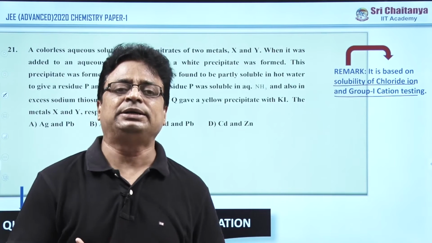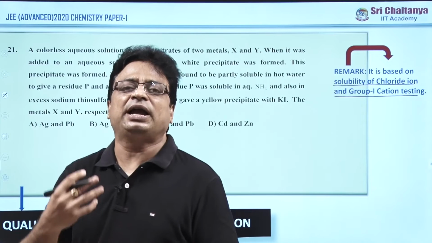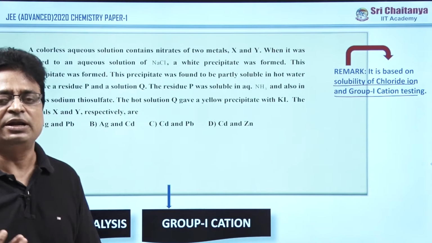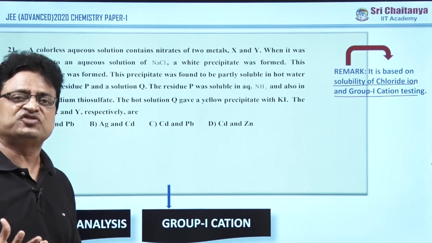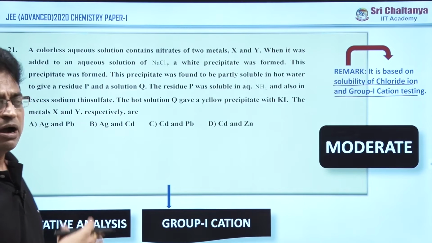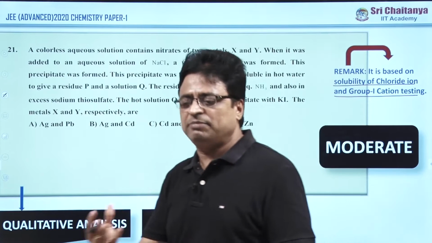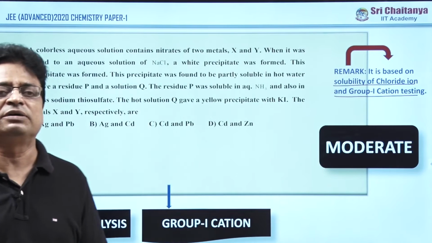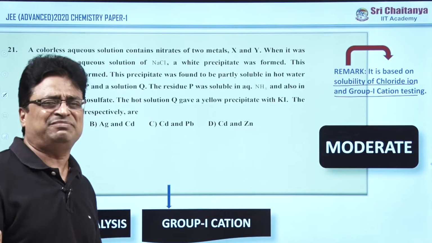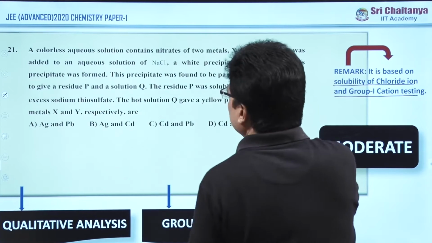If you are good at practicals and the practical approach of finding anions and cations, then the question is very easy. Straight away they asked this question from that information only, and for those who have not studied it well, it is moderate, but the rest of the majority of students consider it easy, but the majority opinion is what? Moderate. This is about the third question.